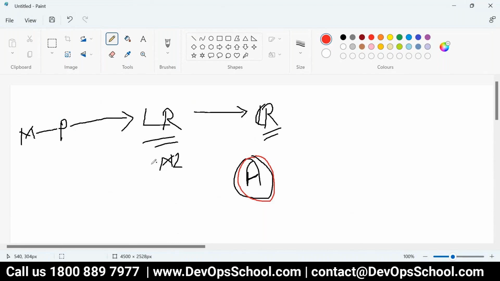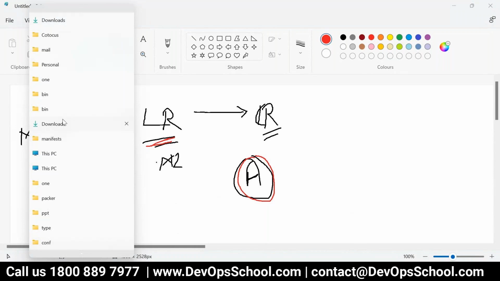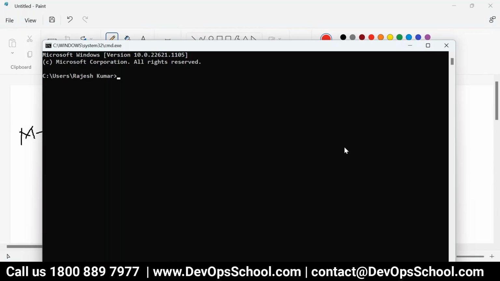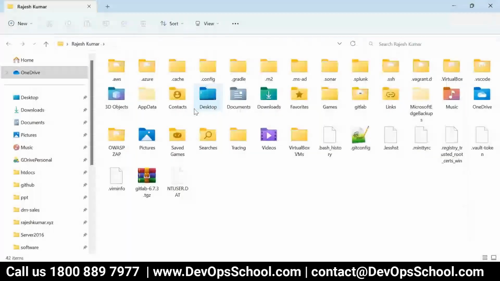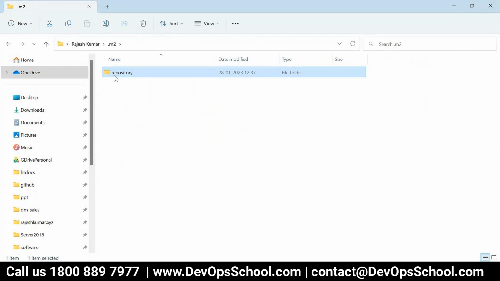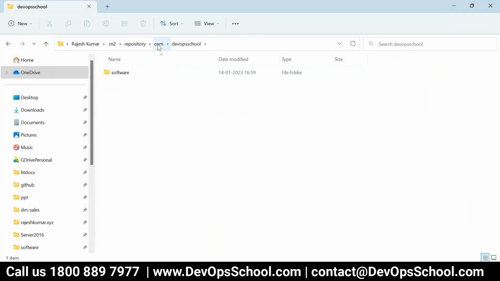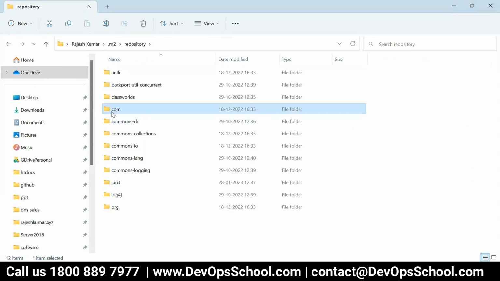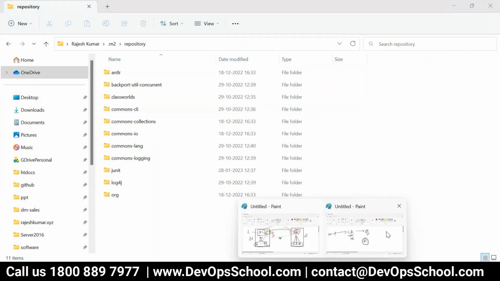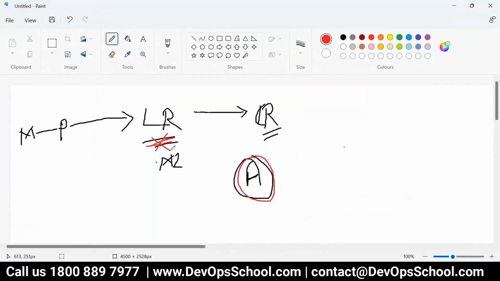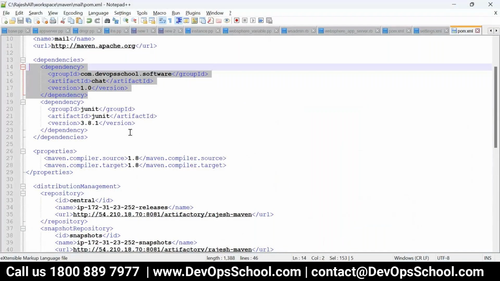So what to do? The first problem is that the packages are already there in the local repo, because I built them just now. So first I'll delete them from there. How do I delete? Go to .m2 repository, com.devopsschool. I'll delete the whole devopsschool folder, because I built both modules on the same machine. So now the chat package is not there in the local repo.